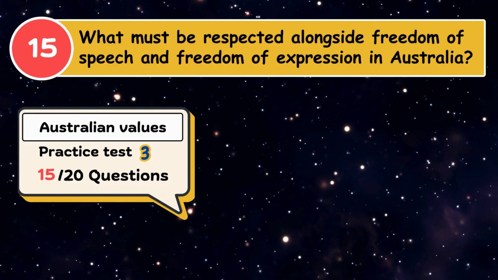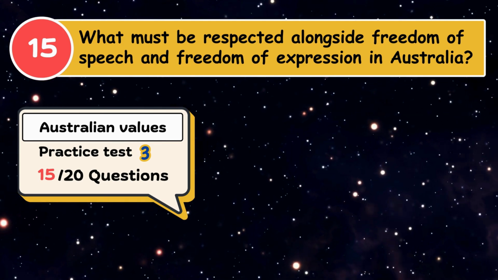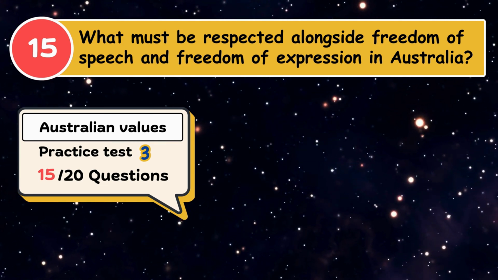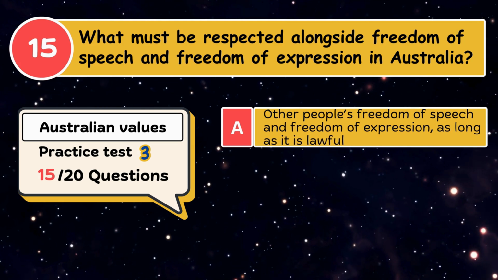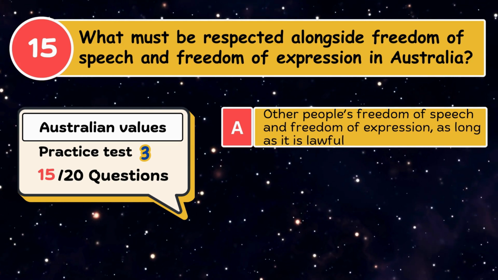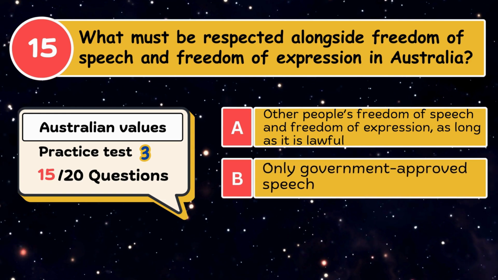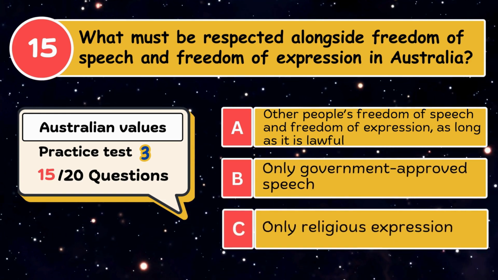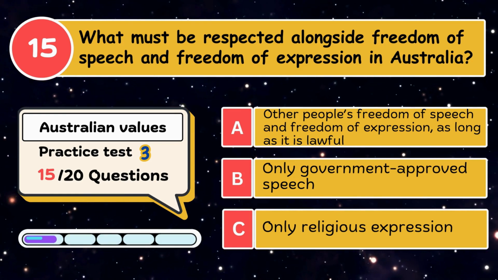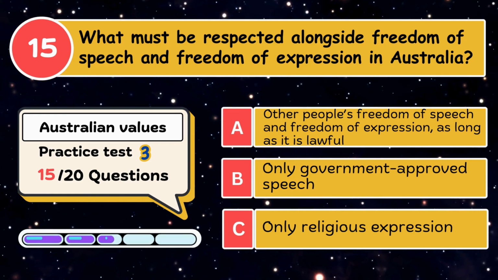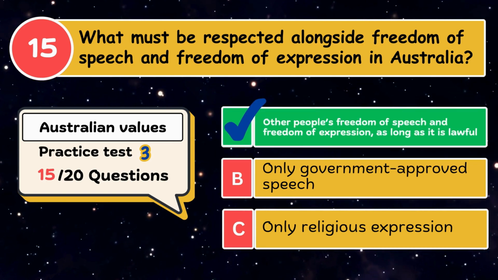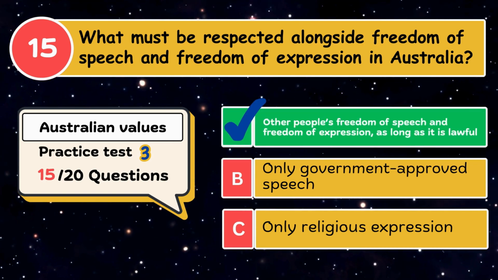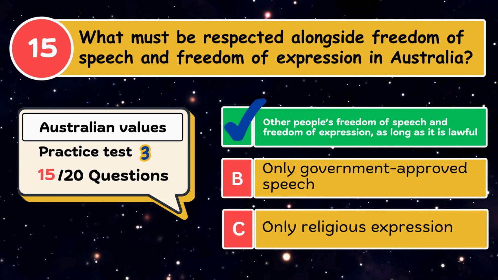What must be respected alongside freedom of speech and freedom of expression in Australia? A. Other people's freedom of speech and freedom of expression, as long as it is lawful. B. Only government-approved speech. C. Only religious expression. The correct answer is other people's freedom of speech and freedom of expression, as long as it is lawful.